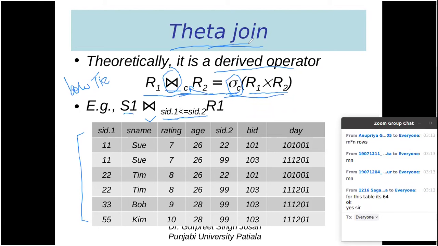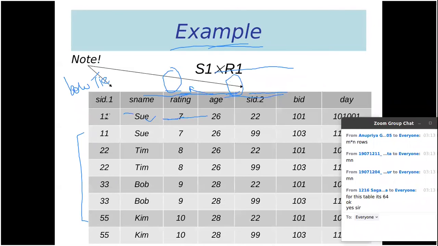So here you can see SID1 is less than SID2. So SID1 is less than SID2, condition true. SID1 is less than SID2, condition false. So we will remove this row. Again, condition true, condition false. So we will also remove this particular row from the result.